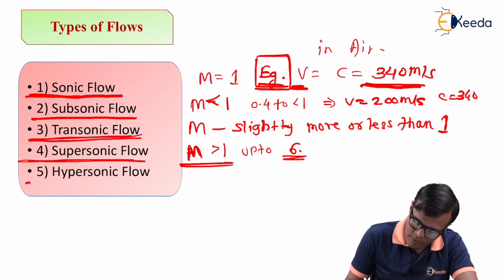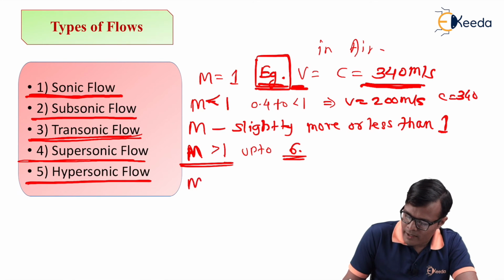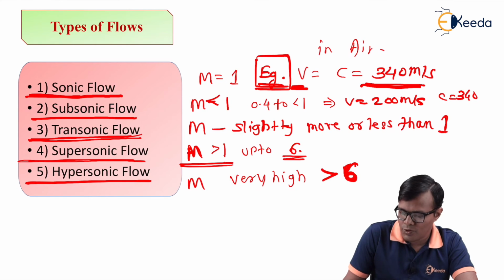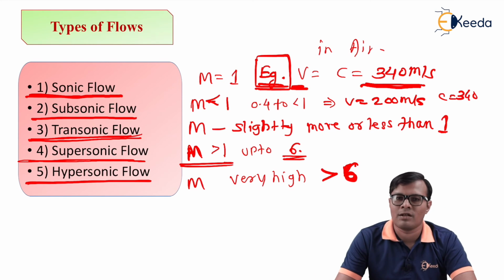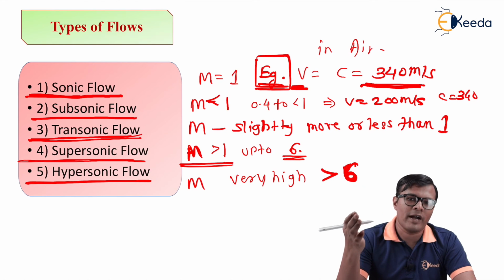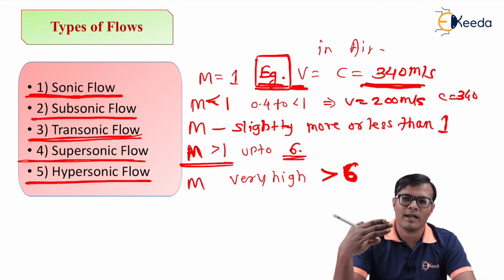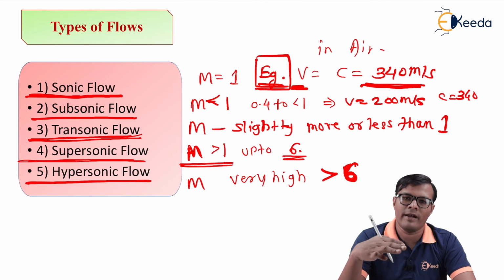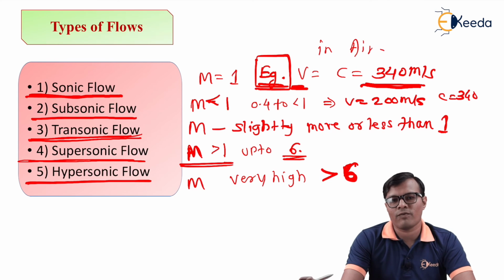and hypersonic means Mach number is very high, greater than 6. There are certain objects, generally whenever a spaceship enters into the earth environment, then the velocity of that spaceship is very high during the entry. We know the best example of Kalpana Chawla.